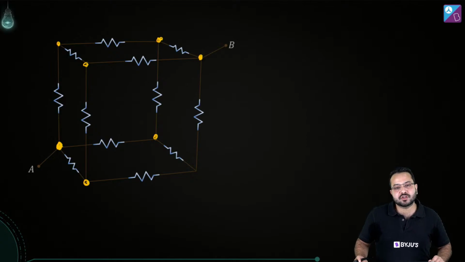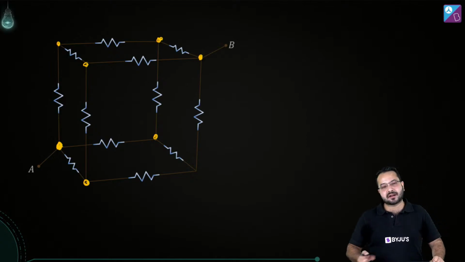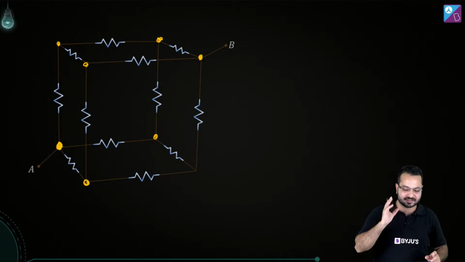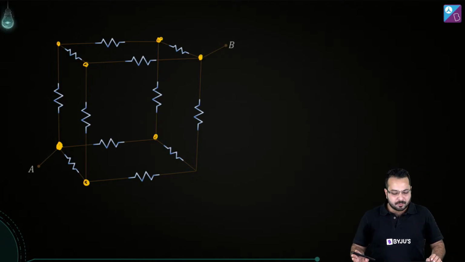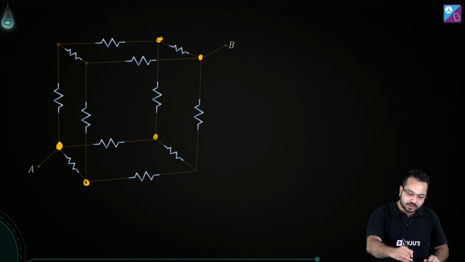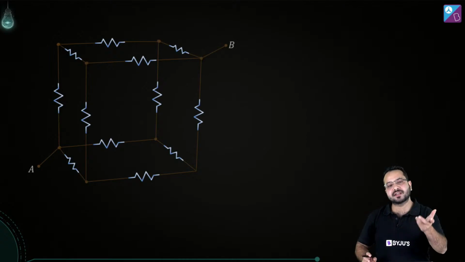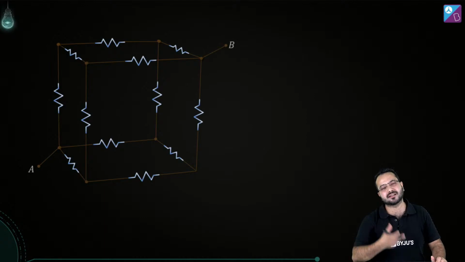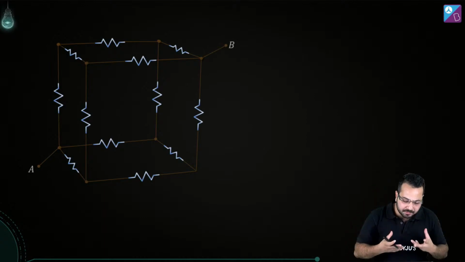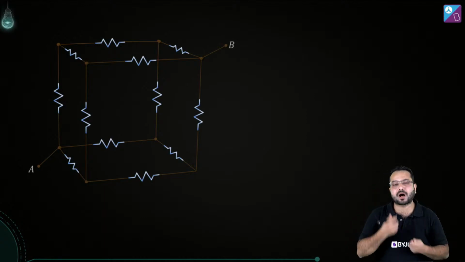So you can use perpendicular axis symmetry, and I don't like calling it parallel axis symmetry or perpendicular axis symmetry, because there's only one thing, which is path symmetry. So using path symmetry, we say this is perpendicular axis symmetry or parallel axis symmetry, but the main thing that we are talking about here is path symmetry.